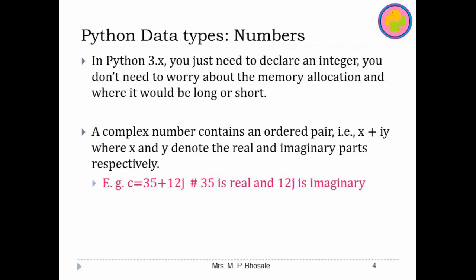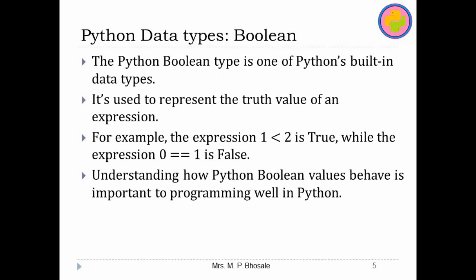Now we will move to the next data type, and that is Boolean. As you all know, in any programming language this Boolean data type is used, and this Boolean data type has only two values, that is either true or false. So if you are using any expression with some relational operator or logical operator, then depending on the condition, it evaluates to either true or false. At that time this Boolean data type is used.